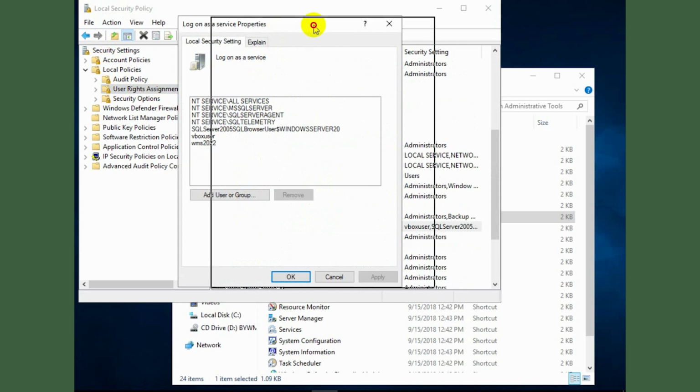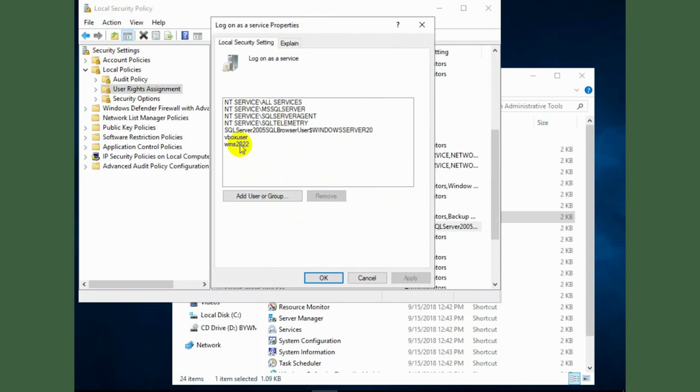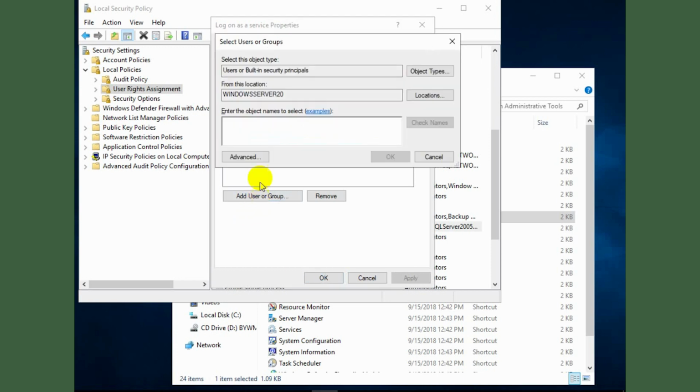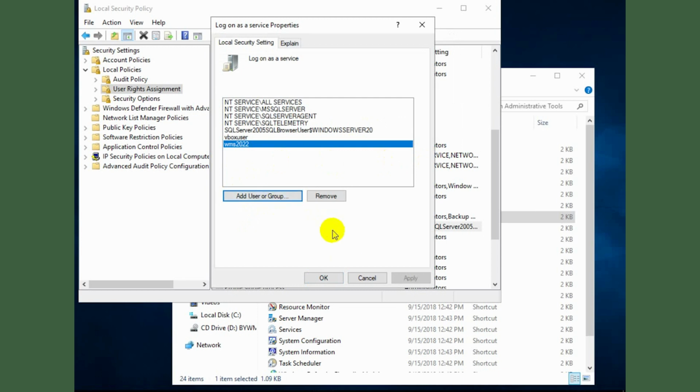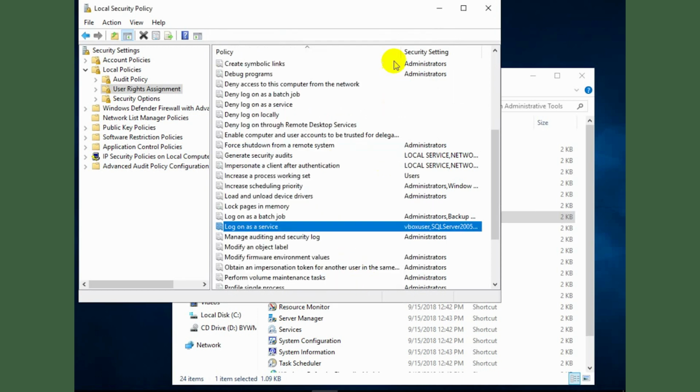Once you have that open, make sure that your Windows user is added in there, and for that you can click on the add user or group button, and search for the WMS or the Windows user that you have created. Check names in order to resolve the name correctly and click on OK. In our case we have that added already, so I do not need to do that again.